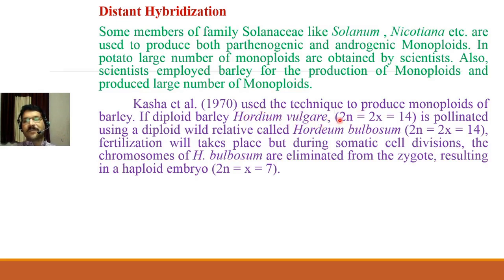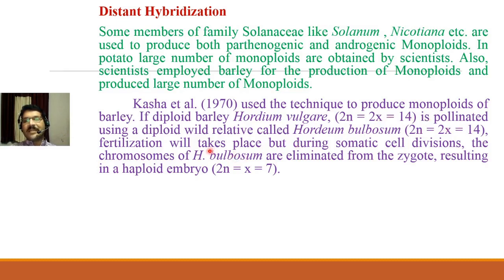If it produces gametes, then it will become 7, so n is equal to 7. Now this plant also produces gametes having chromosome number 7. If these two sets of 7 chromosomes come together,